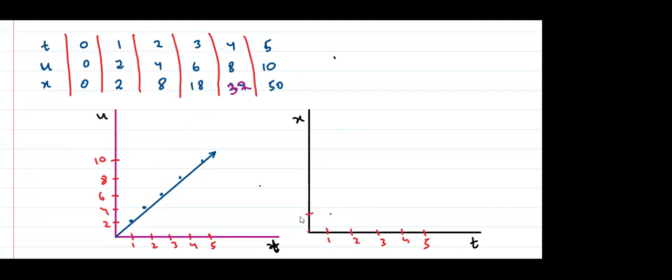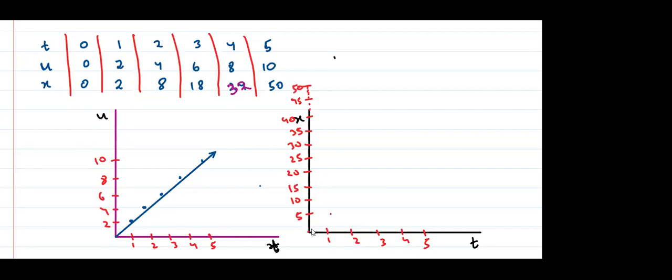So this is 5, this is 10, 15, 20, 25, 30, 35, 40. I will go up, 45, 50.